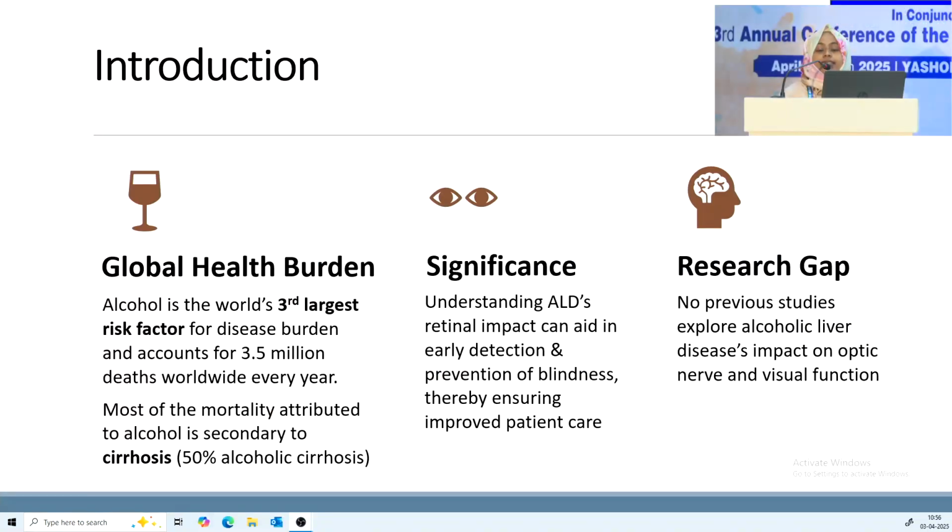Alcohol is the world's third largest risk factor for disease burden, and it accounts for 3.5 million deaths worldwide every year. Most of the mortality attributed to alcohol is secondary to cirrhosis, that is 50% is due to alcoholic cirrhosis. Significance of the study: understanding alcoholic liver disease retinal impact can aid in early detection and prevention of blindness and thereby ensure an improved patient care.